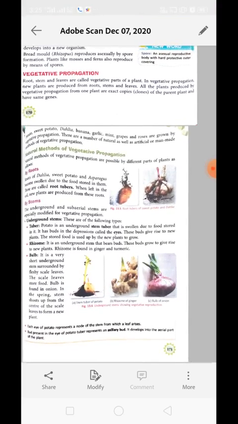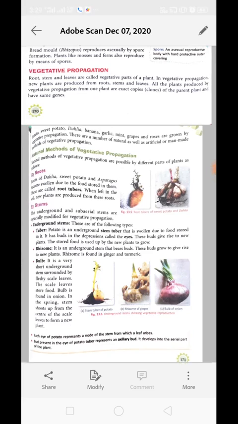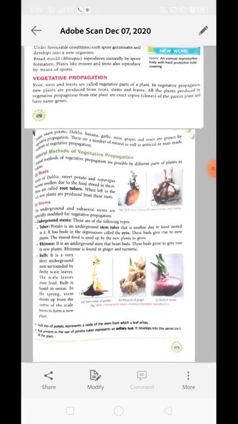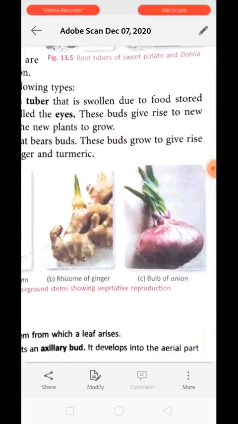In some cases, reproduction may take place with the help of the root, stem, or leaf of the plant. These parts, root, stem and leaf, are called the vegetative parts of the plant. As the production of a new individual is taking place with the help of these parts, it is called vegetative propagation. In vegetative propagation, new plants are produced from root, stem and leaf.